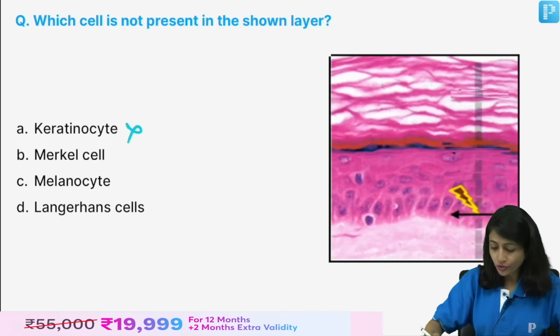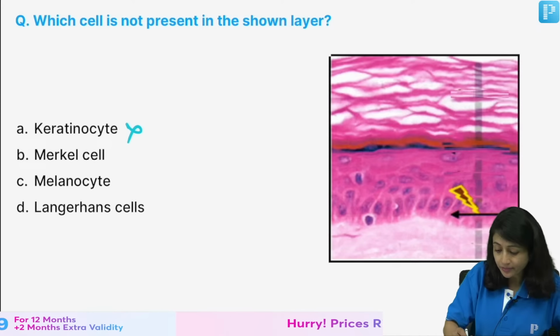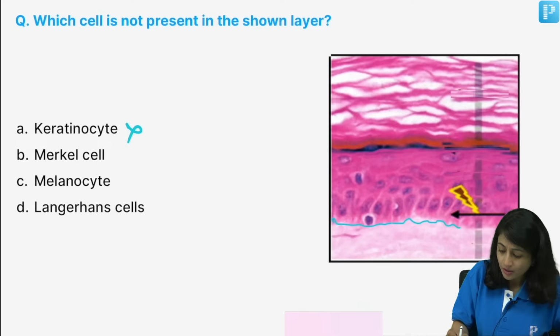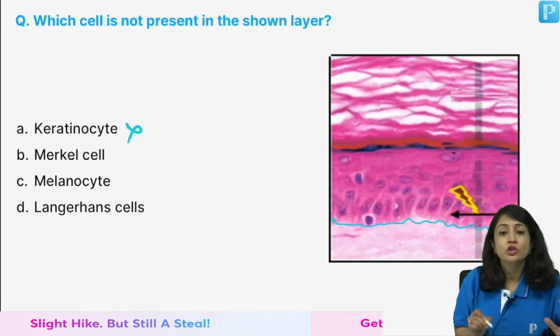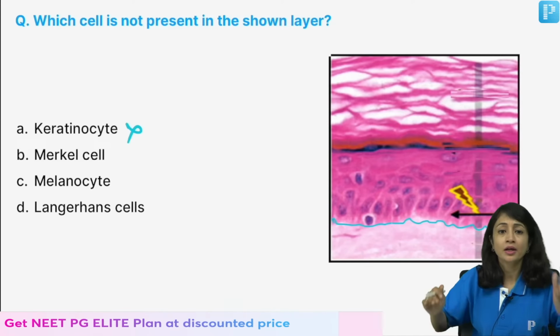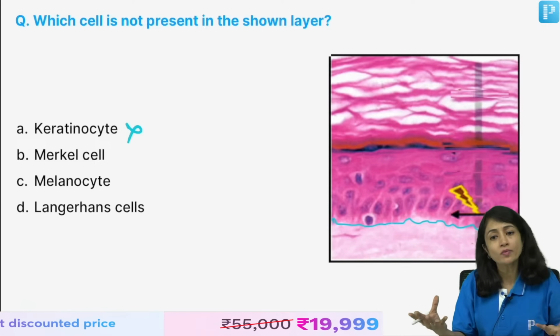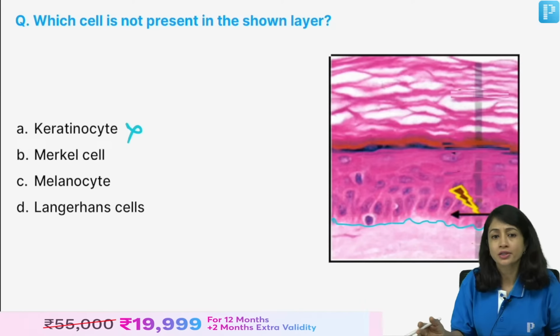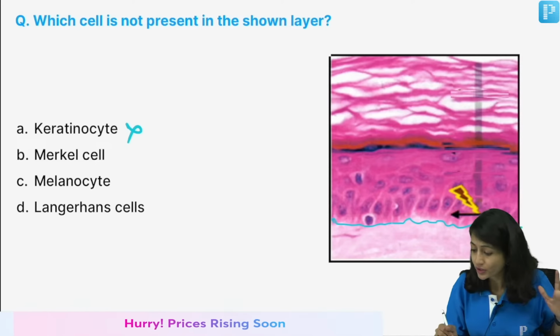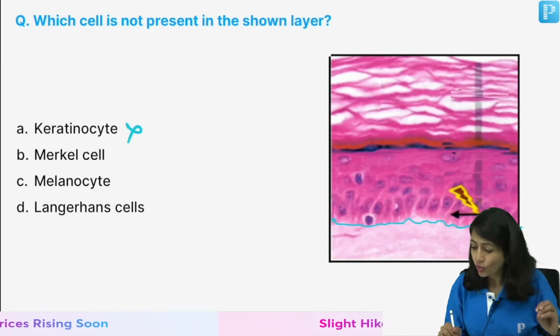What I have shown you here is stratum corneum, granulosum, spinosum, and this is the basal layer, and the arrow is pointing towards the basal layer. So it is asking which cell is not present in the basal layer. Remember, keratinocytes form the epidermis, so they are there in all layers. You may get confused between the rest of the three, but don't get confused with keratinocytes. And the rest, you all are right.